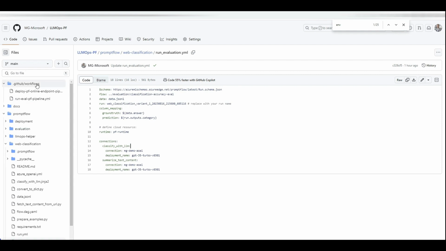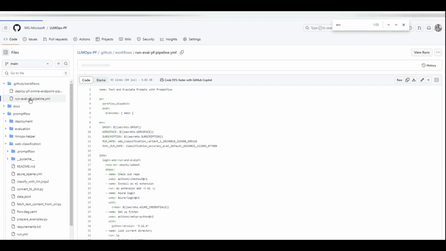So under Actions, Workflow, these are the pipelines. The first one is going to run our prompt flow, deploy and evaluate, and the second one will deploy it as an endpoint. So let's see what the first one does. You will see that it is connected to a couple of credentials, like what's my Azure ML workspace, what's my subscription. We haven't added any of these to GitHub. Remember we created a service principal? We need to add it.